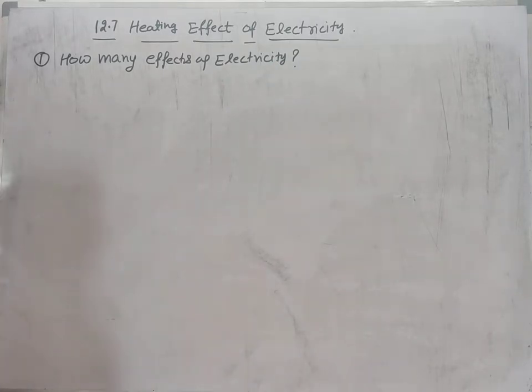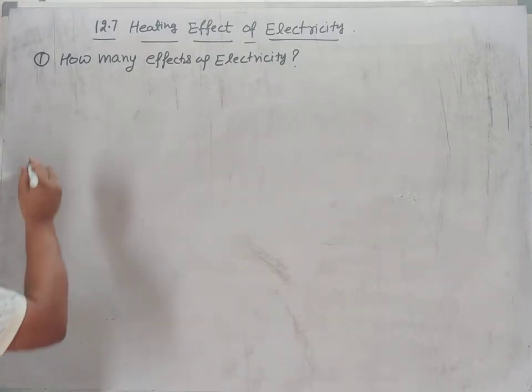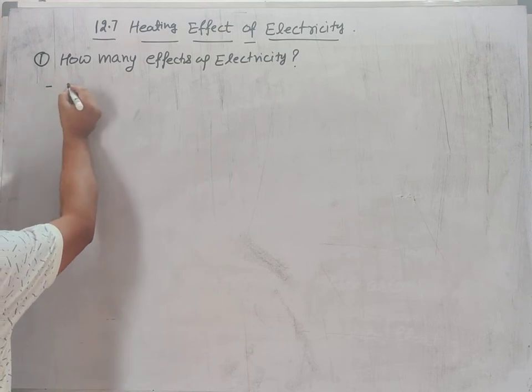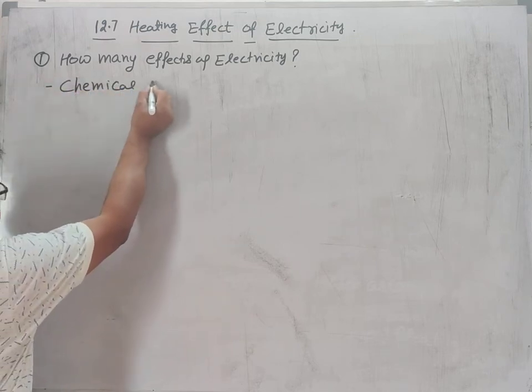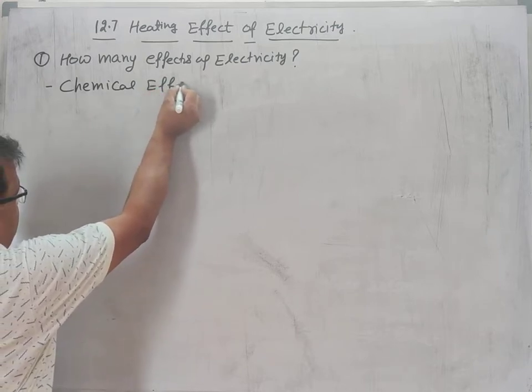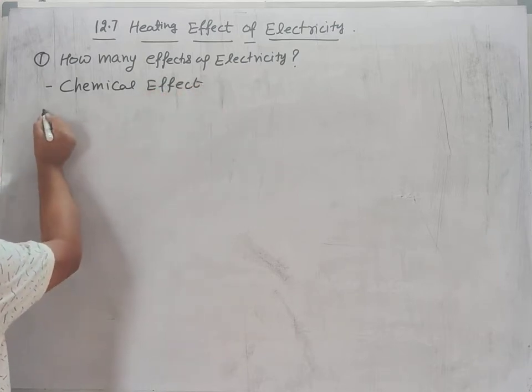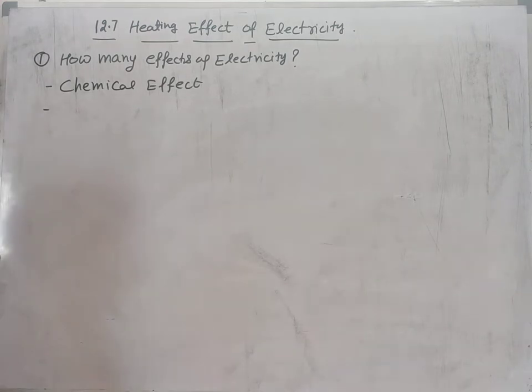The answer is there are three effects of electric current. First is the chemical effect of electric current, which we have studied in middle classes as well as in the first chapter of the 10th class, the activity of the voltameter or electrolysis of water. That is the chemical effect of electricity.